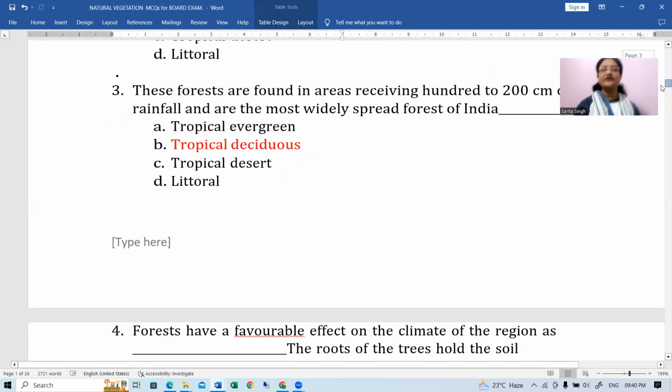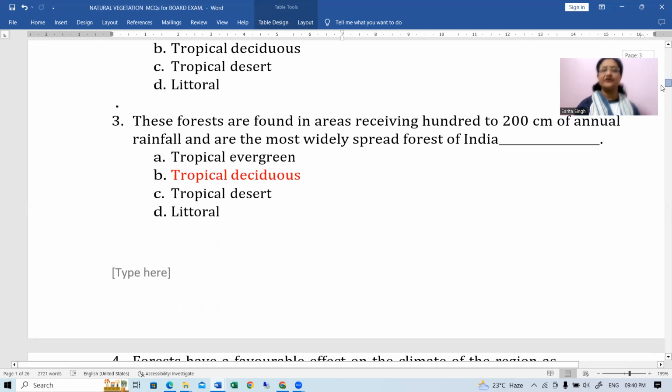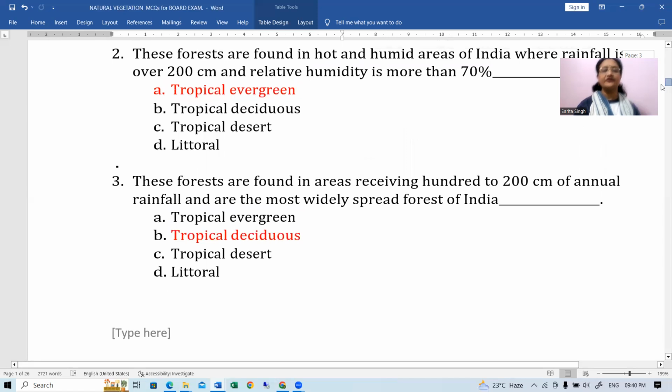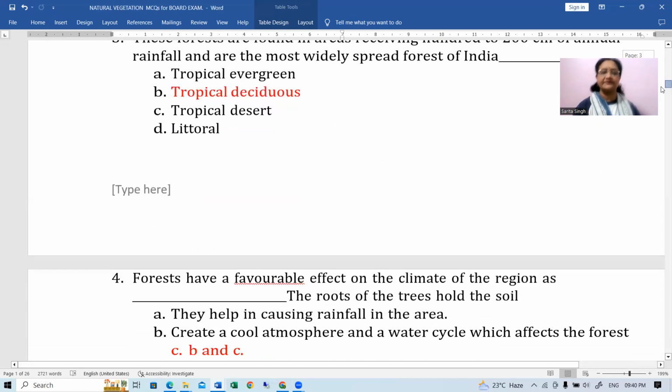Okay. Next question, these forests are found in areas receiving 100 to 200 centimeters of annual rainfall and are the most widely spread forest of India. 100 to 200 centimeters means this is the forest which is getting seasonal rainfall. Okay. And this is called tropical deciduous type forest or vegetation.